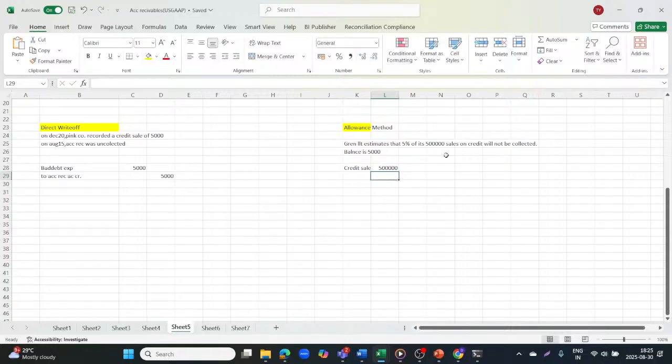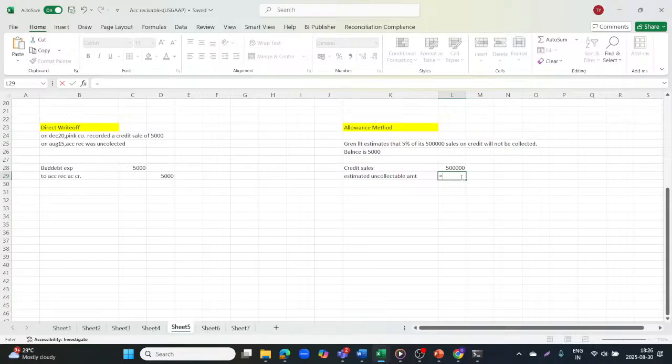Then we are saying the estimated uncollectible amount is, because it says Green Limited estimates that 5% of 5 lakh sales on credit will not be collected. So 5% of 5 lakh will be 0.05 times 5 lakh, 25,000 will be the uncollectible amount. So this is the estimated uncollectible amount. Now the beginning balance in the allowance for uncollected amount, initially we have assumed that the balance will be 5,000, which will not be collected in the future.